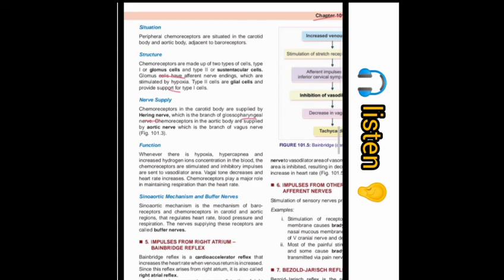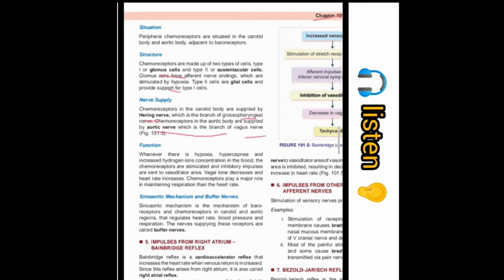the aortic part of the chemoreceptor is supplied by the aortic nerve, which is a branch of the vagus nerve. If we do not remember the nerve names, we can just say that the vagus and the glossopharyngeal nerves supply the chemoreceptors of the aortic and carotid regions respectively.